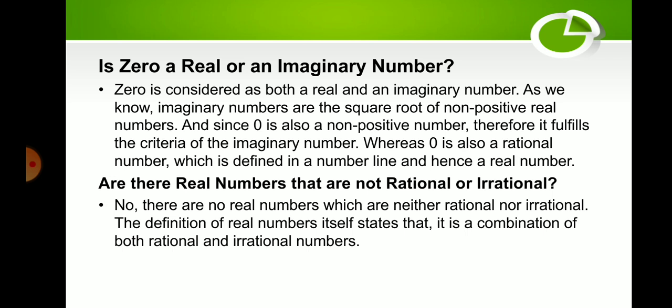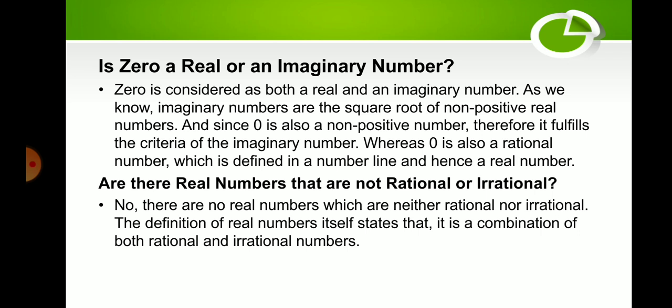As we all know, imaginary numbers are the square roots of non-positive real numbers, and since 0 is a non-positive number, it fulfills the criteria of an imaginary number, whereas 0 is also a rational number which is defined on the number line and hence real. Are there real numbers that are not rational or irrational?